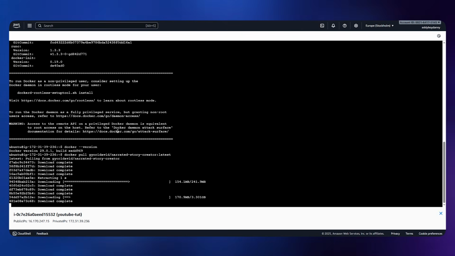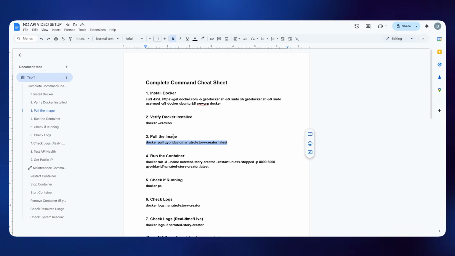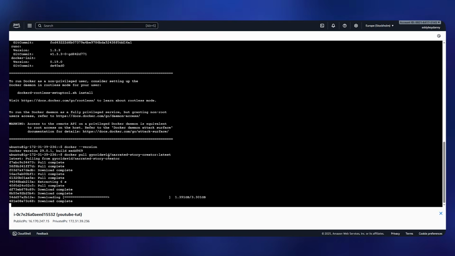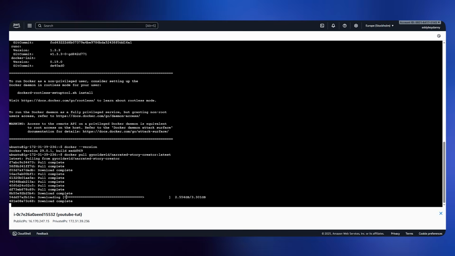Now we need to pull the Docker image, which is going to be this. Basically this is going to be the main server that we're going to be installing to generate the videos, you know, the main important server. It's almost like 3.3 gigabytes. It's going to download the server, then it's going to start extracting it. So we're going to have to wait for that. I'm going to just fast forward the video for this one.